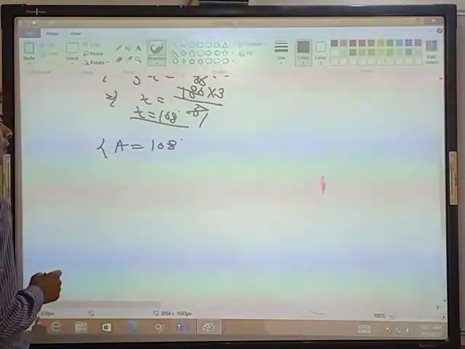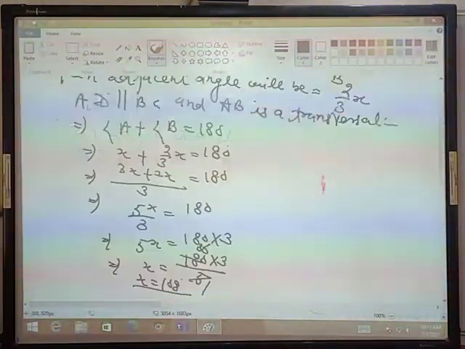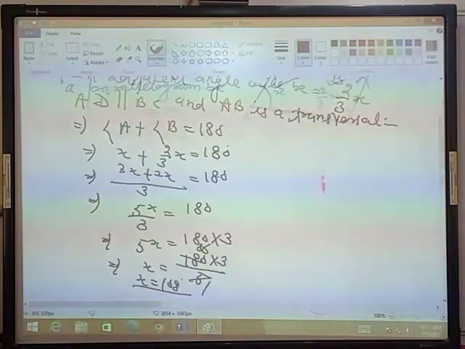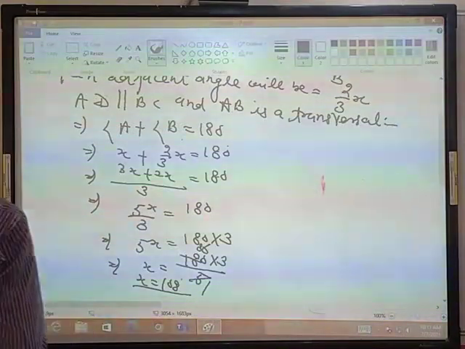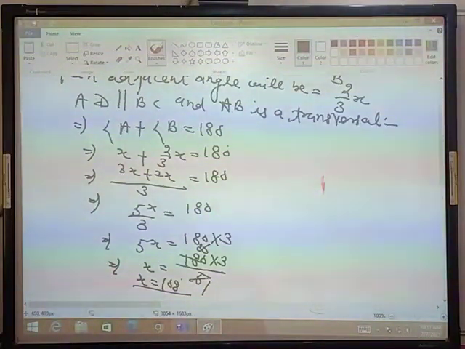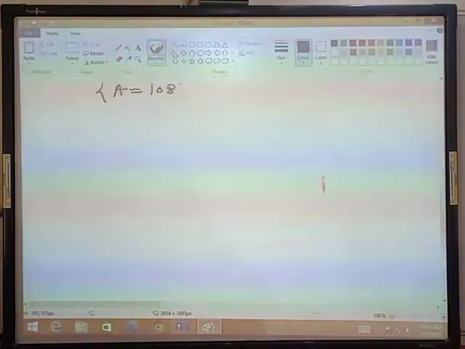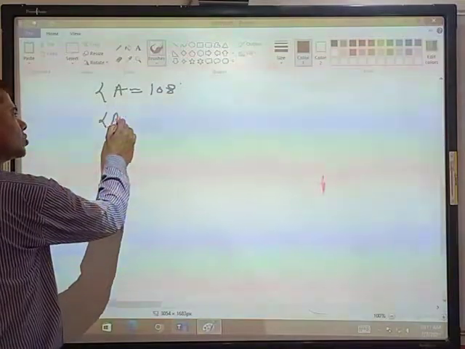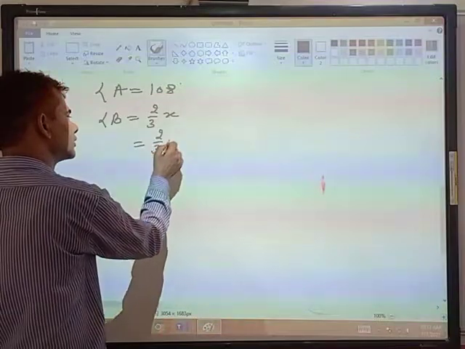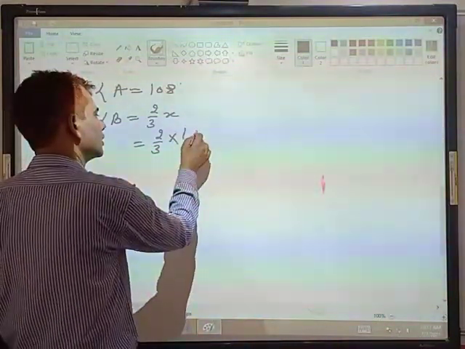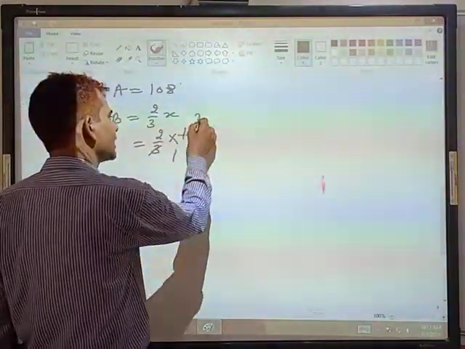Sir, please scroll up. Angle A is equal to 108 and angle B will be 2/3 of x. Are you done? Angle B is equal to 2/3 of x. One second.